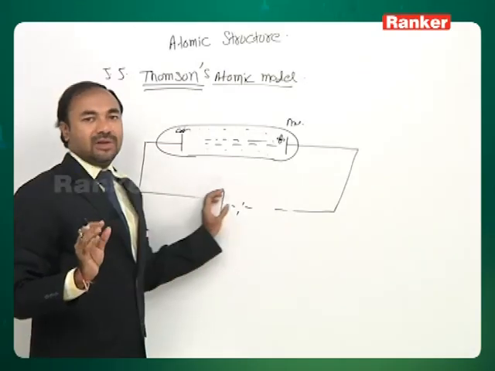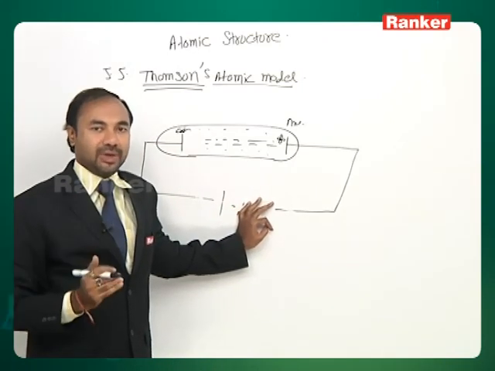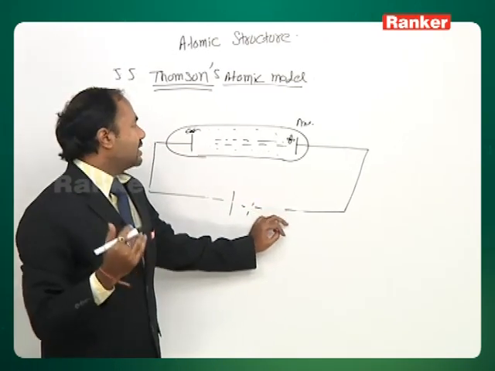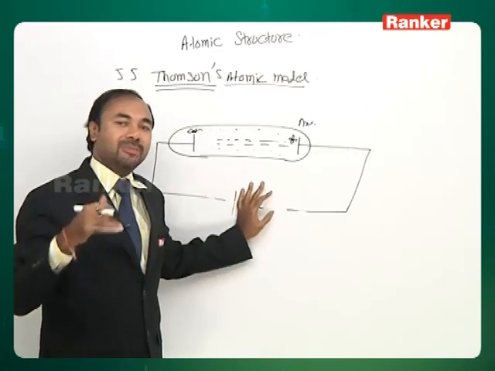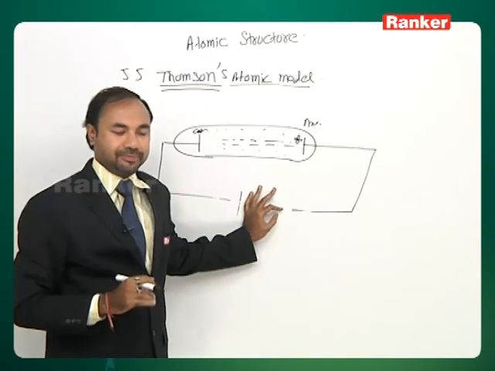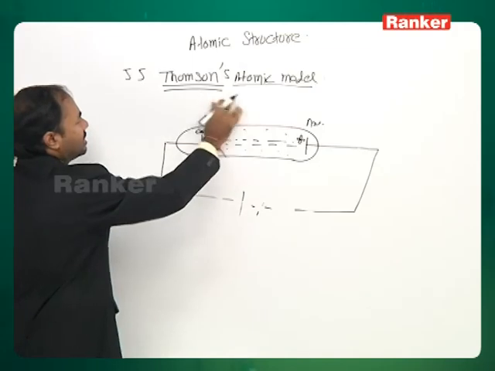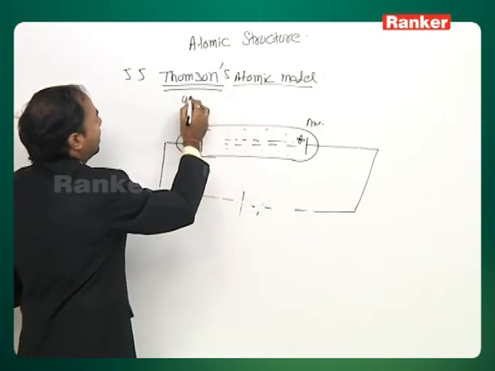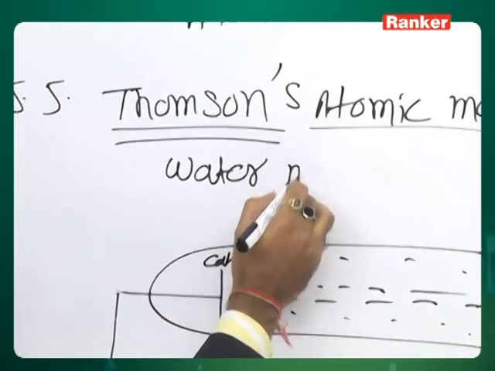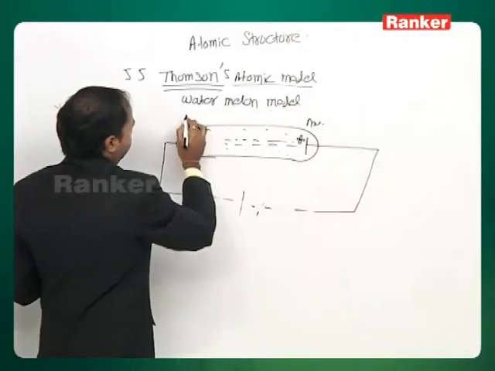One thing Thomson was sure about was that every species in this world is neutral, not charged. So he said, if negative charge exists, then positive charge should also exist. He gave a primitive model, known as Thomson's watermelon model, also called the plum pudding model.